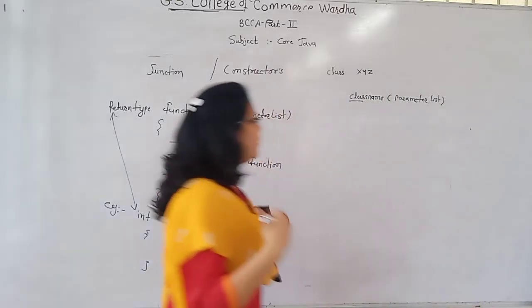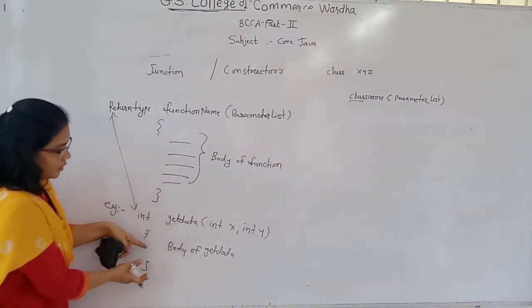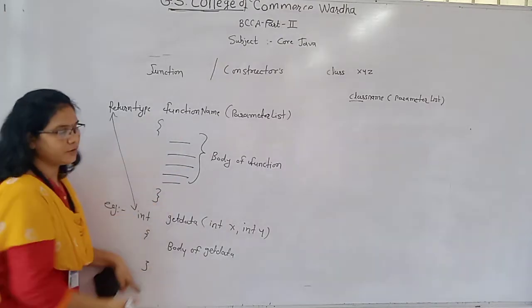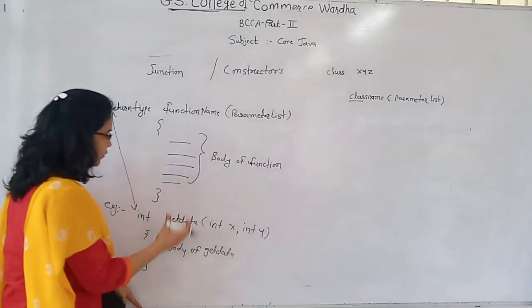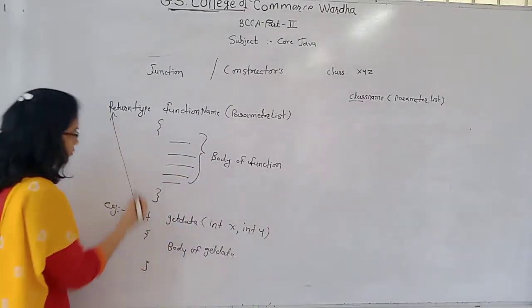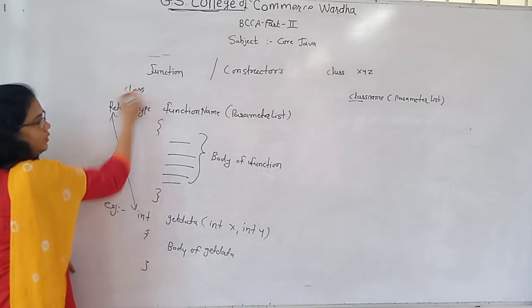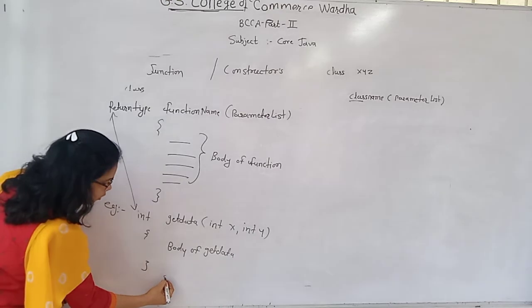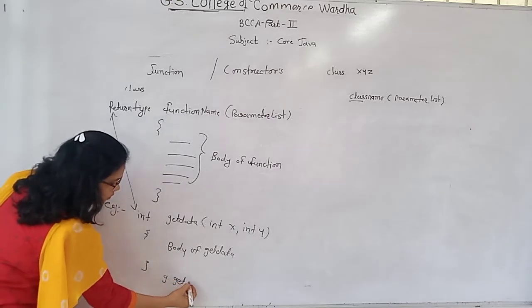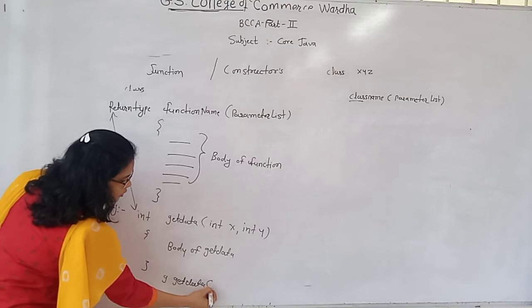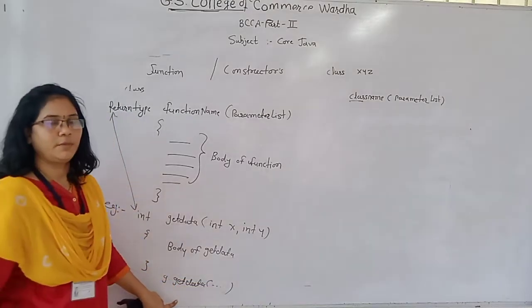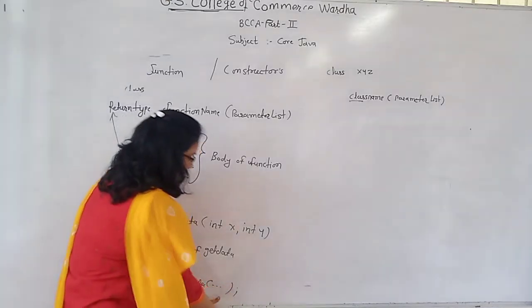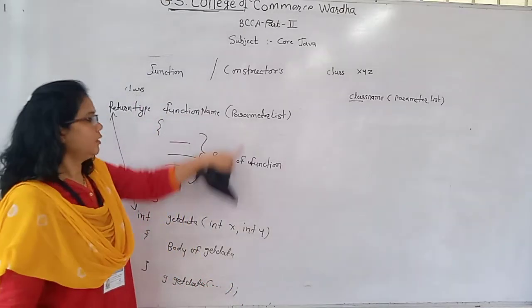After defining the function, we have to call that function by the object name. That means we first define the class, then we define an object of that class, and we call the function using the prototype: the object name, the function name, and the parameters as given in the definition.